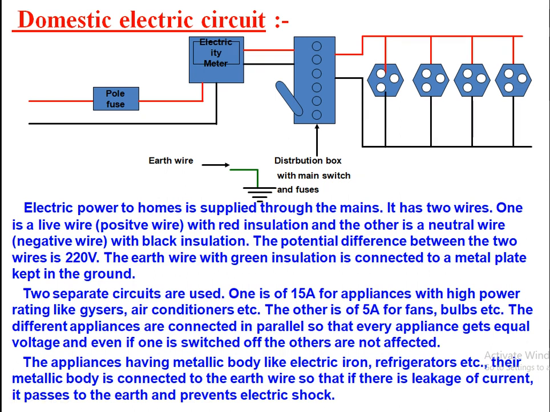Then the second important wire is the neutral one, which is connected across this second hole, and this completes the circuit.